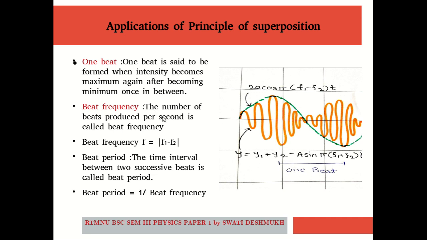The number of beats produced per second is called beat frequency and is given by f1 minus f2. The difference between the two frequencies of basic waves is nothing but the beat frequency f. The beat period is nothing but the time interval between two successive beats and is given by 1 upon beat frequency. So these are the few things that we must know about a beat.